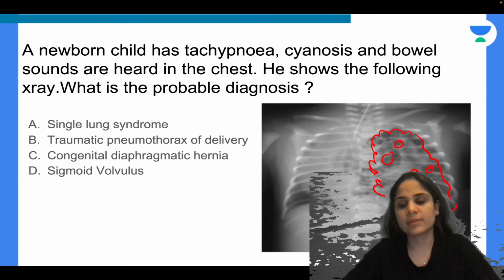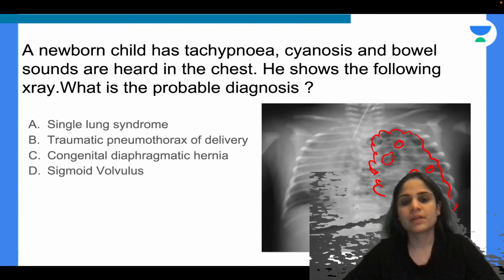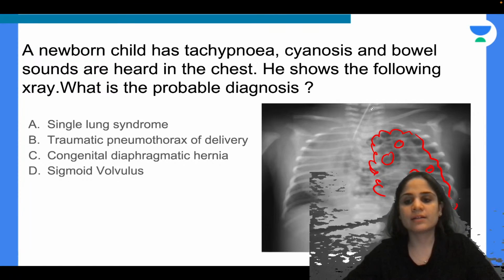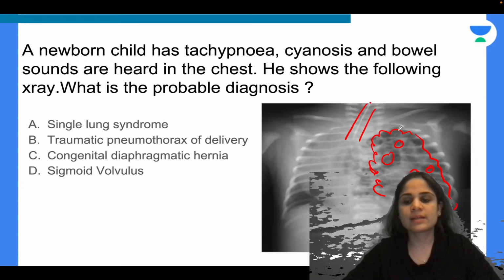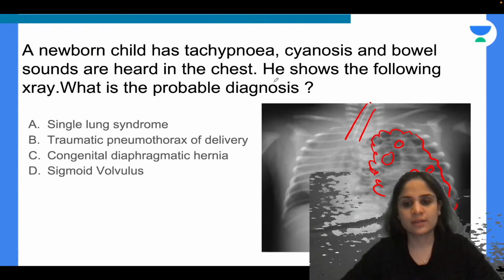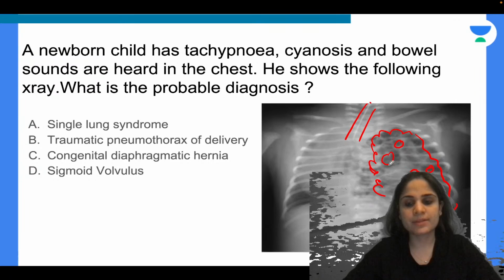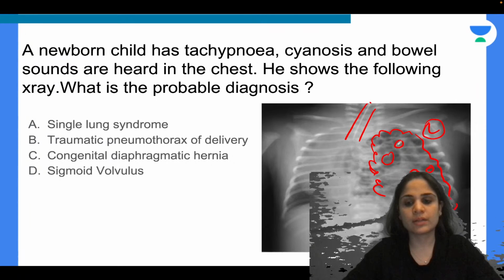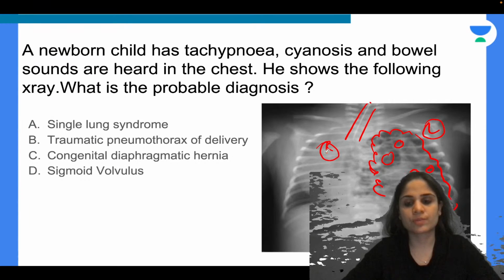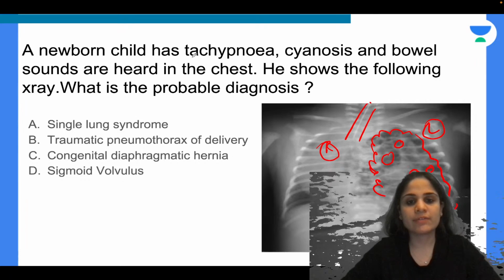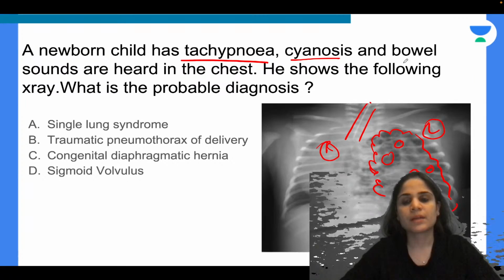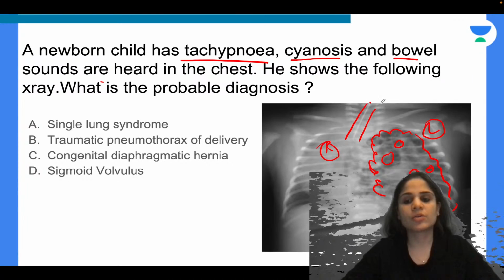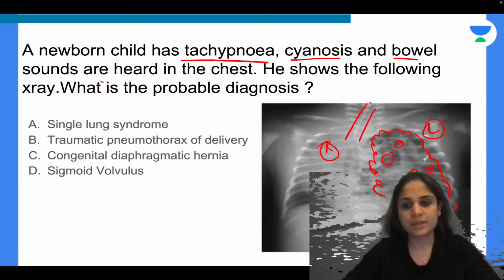Air-fluid levels are not visible, but air you can see in the bowel. And this entire lung, you can see there's an endotracheal tube over here, and the entire lung is completely collapsed on the left side. On the right side, the heart has been pushed. So this child, because of the left lung collapse, is suffering from tachypnea and cyanosis, and you can hear the bowel sounds in the chest because of the bowel that is there in the left lung.